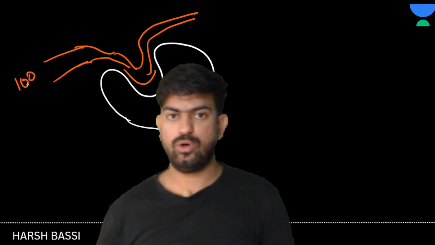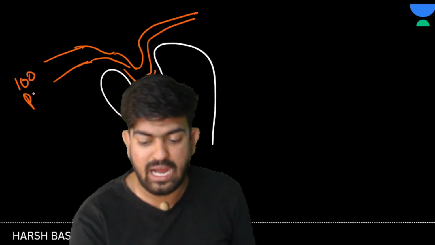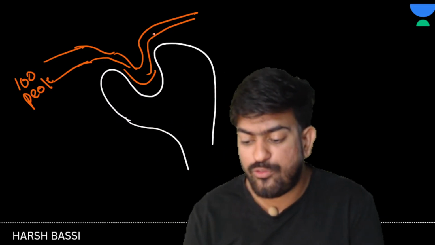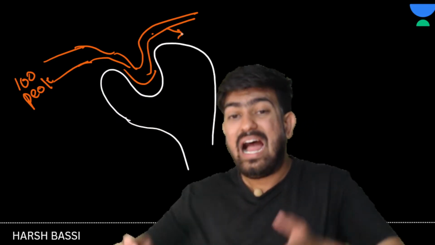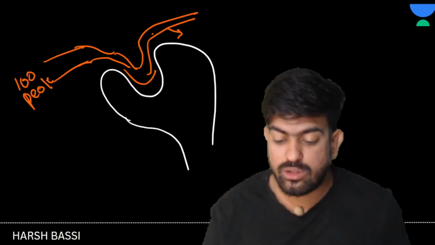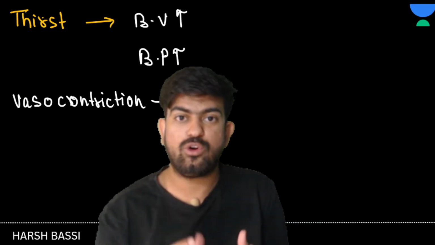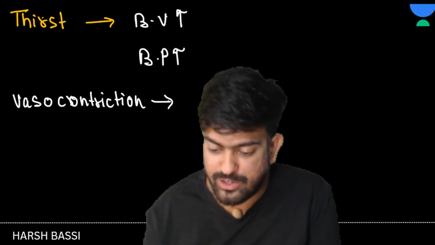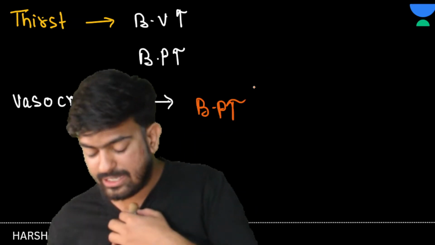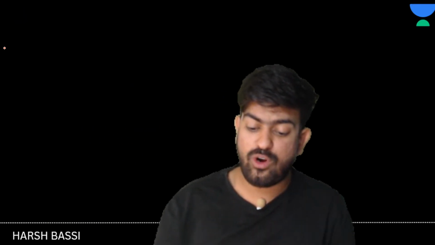So suppose that from here 100 people are coming, and the same people have to go from here also. But what I did is that I narrowed the path. So what will happen? Pressure will increase. Vasoconstriction will increase the pressure. Yes or no? BP will reach the normal level, right? Yes or no? Yes. Now next what?